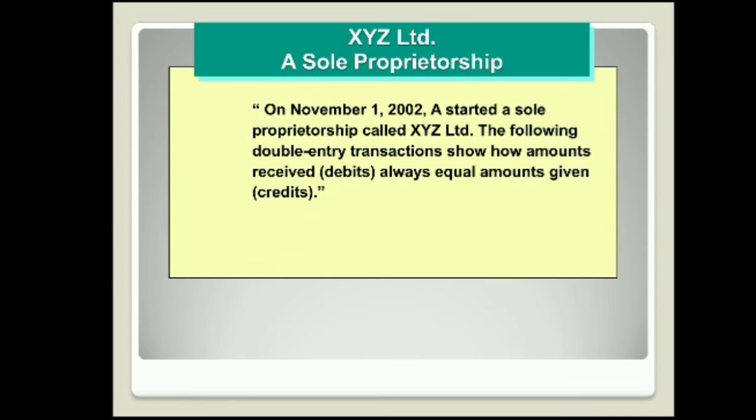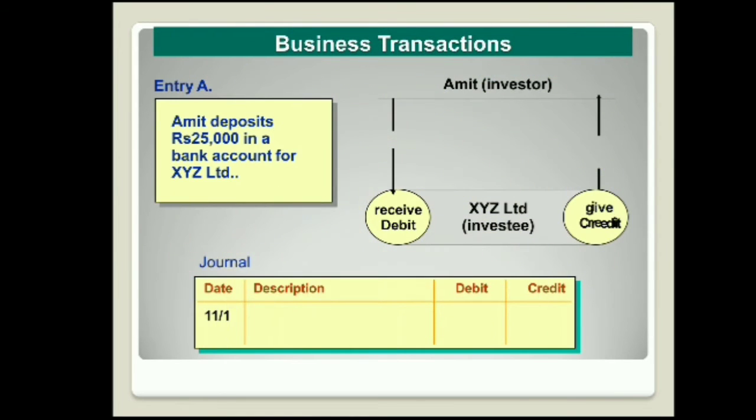Say for example, on November 1st, 2002, Amit started a sole proprietorship called XYZ Limited. The following double entry transactions show how amounts received (debits) always equal amounts given (credits). Here the transaction is Amit deposits 25,000 rupees in a bank account for XYZ Limited. Now look at what happens. There are two things here. One is Amit, the owner of the organization, and the other one is XYZ Limited. Who is receiving and who is giving? Let us look at this example.